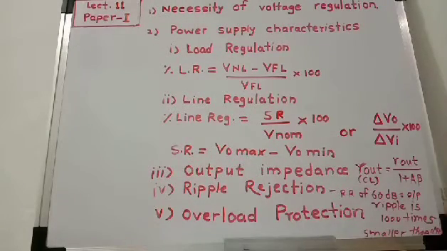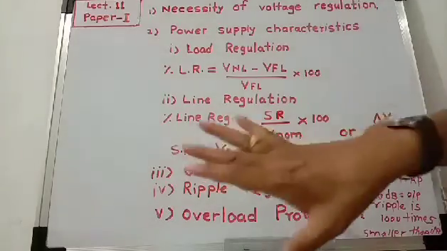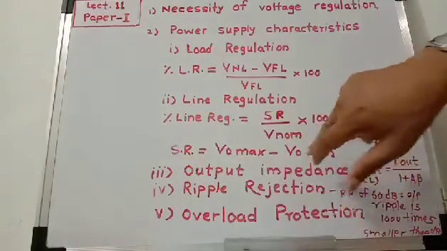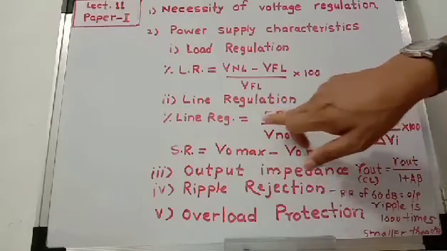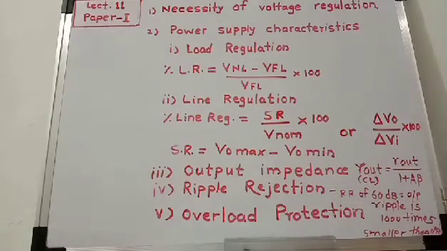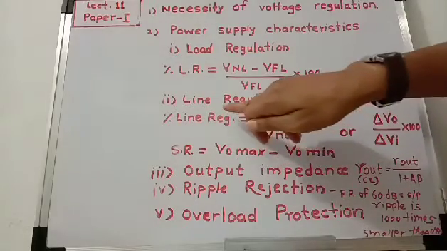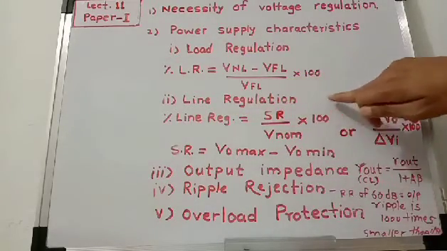For a specified, specific change in input voltage, typically plus or minus 10%. If there is a 10% change in AC input voltage, at that time it is called line regulation. So it is also called source regulation. So source regulation means VO max minus VO minimum.